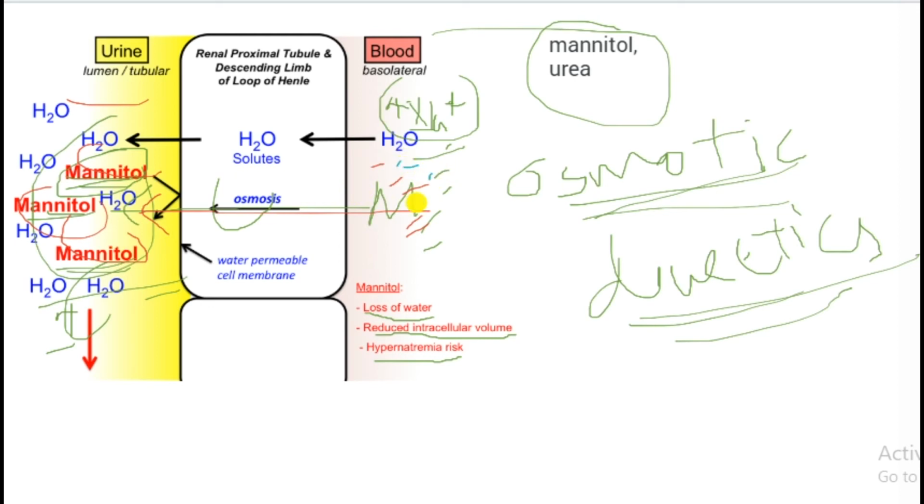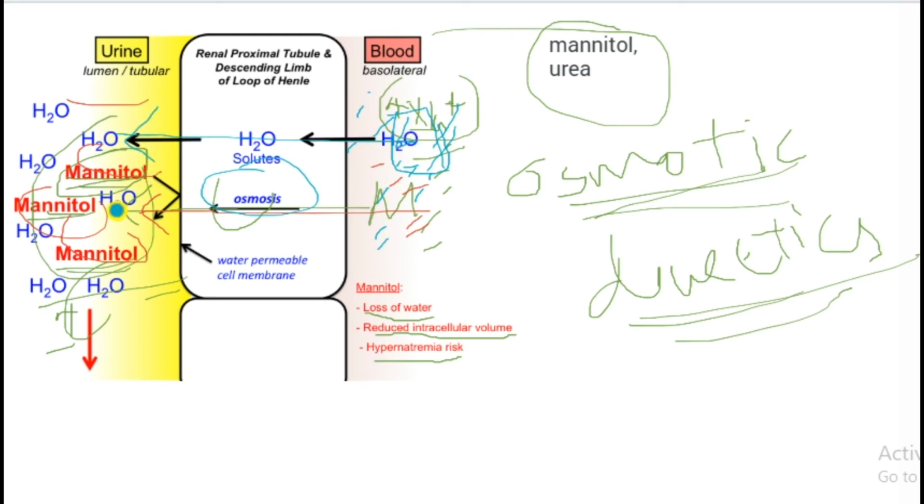Initially there is a high amount of water in the blood. So when the lumen has high solutes, what is osmosis? It is the transfer of water from high concentration to low concentration.